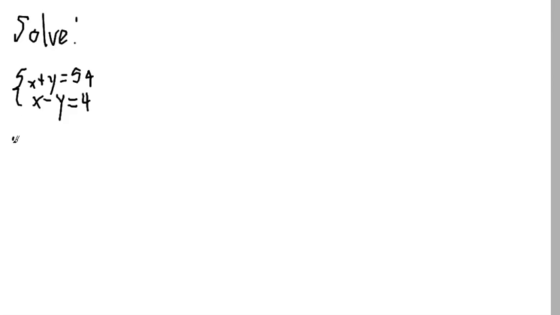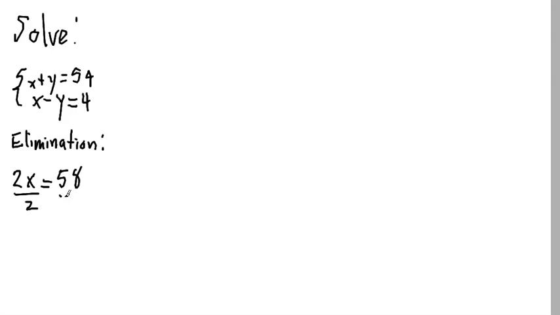Okay, maybe the easiest way to do this is actually elimination. Why? Because these look pretty easy to just add together. x plus x is 2x, y minus y is 0. So if I add them together, I get 2x, and 54 plus 4 is 58.